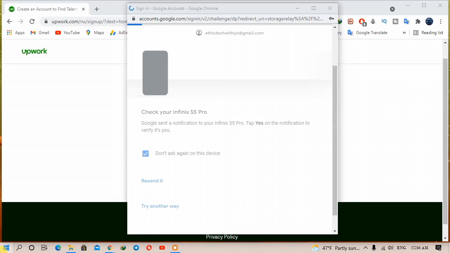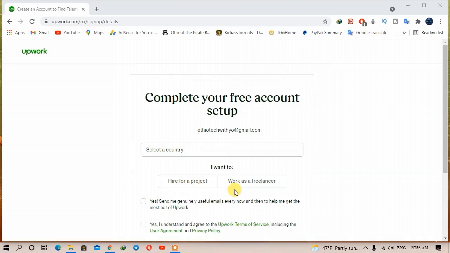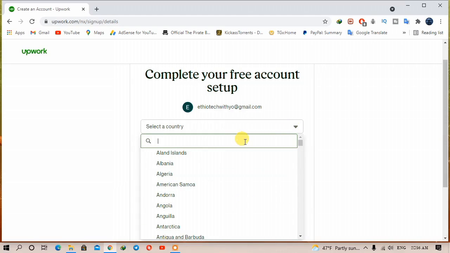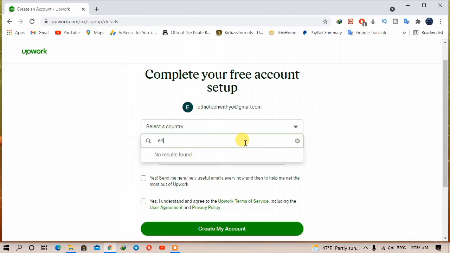Verify it. If you are using two-step verification, verify it. Yeah, complete the account setup. Now we need to complete our free account setup. Here choose your country. For example, I'm in Ethiopia, so I choose Ethiopia.